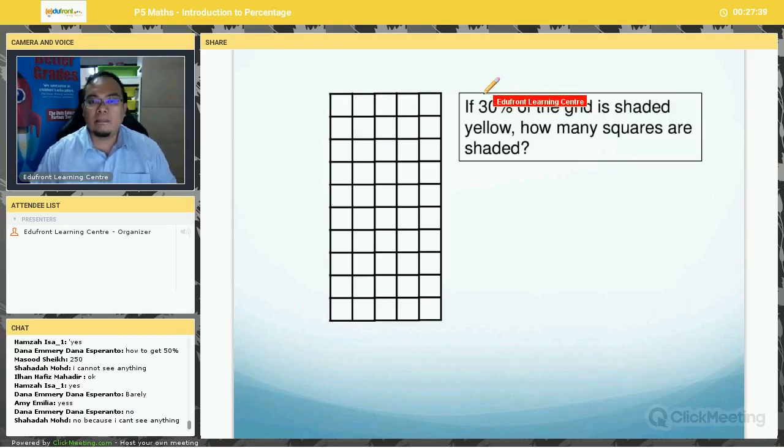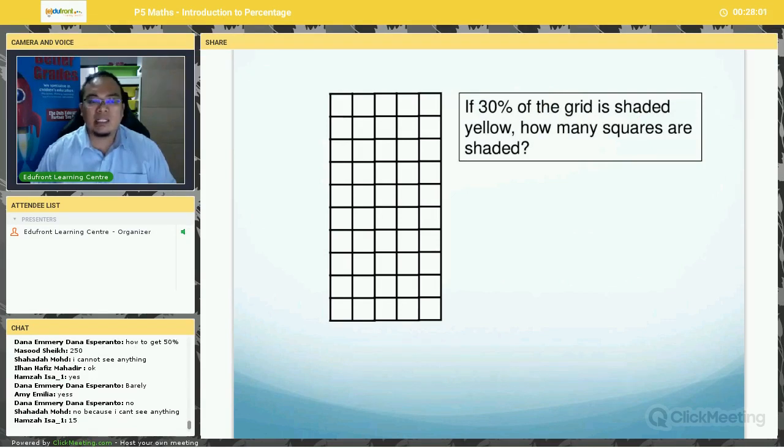Okay, let's move on. If 30% of the grid is shaded yellow, how many squares are shaded? Can anyone work out this answer? I give you about 1 minute to work this out. Let's see who can get the answer first. 15. Okay, Hamza gets 15. Anyone else? Anybody has a different answer?